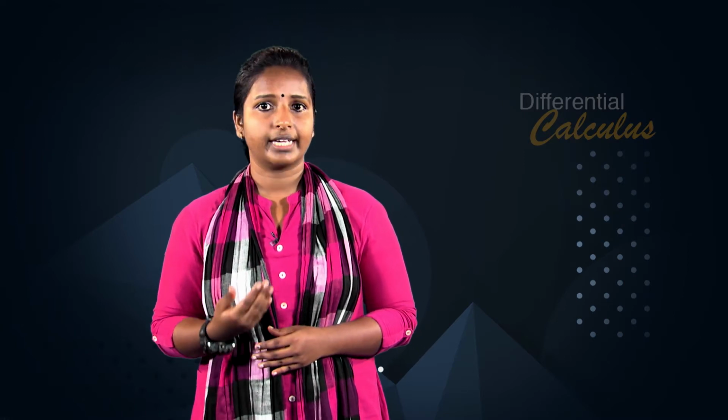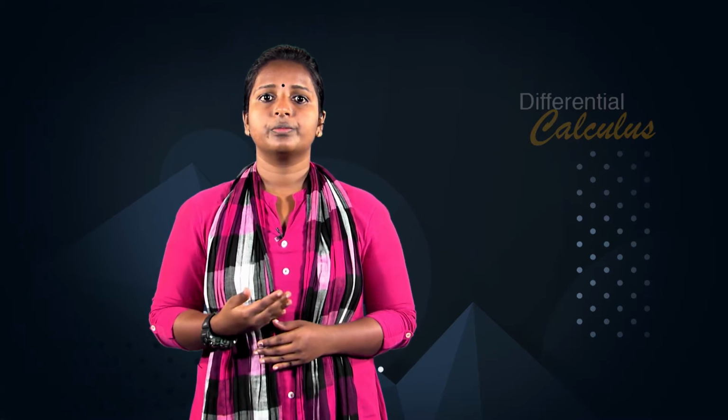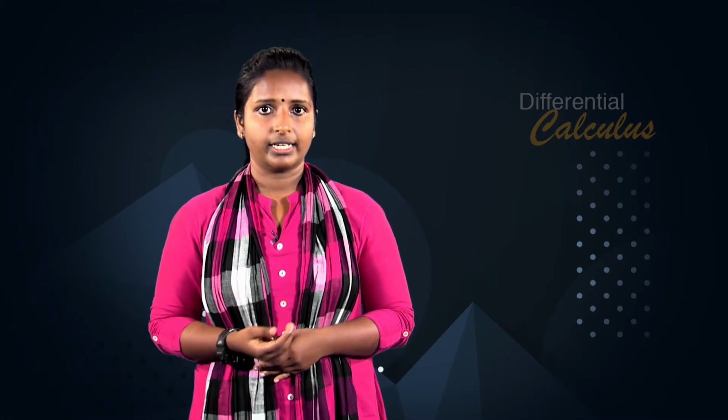The sequence square root of n diverges because it outgrows every real number L. To describe the behavior of the sequence square root of n, we write limit of square root of n as n approaches infinity is infinity. In speaking of infinity as a limit of sequence un, we mean that un becomes numerically large without any bound as n increases.